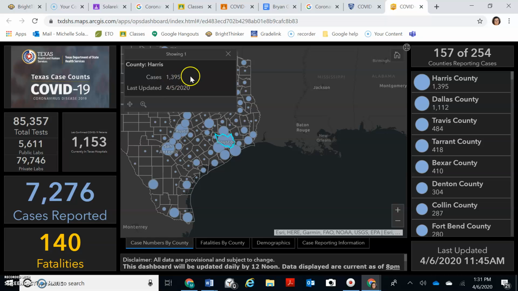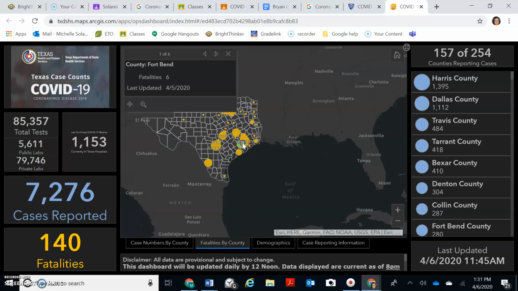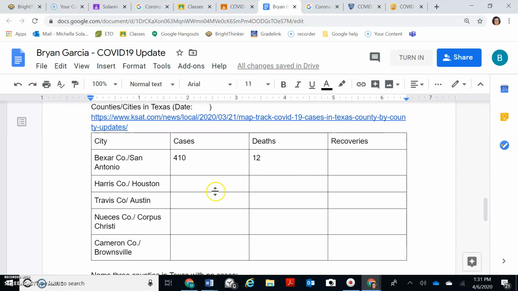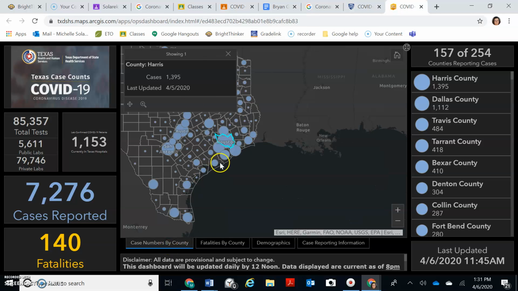Harris County has 1,395 cases. How many deaths do they have? Well, let's take a look. Fort Bend, no. Houston, Harris County, 20 deaths. So let's come back here, and this has been updated, so this is 20 deaths. So that means that since I did this earlier today, 8 people have died in Houston since this morning when I did my numbers before. Cases this morning were 410. Let's see what it said the cases were now. Let's go back to cases for Houston.